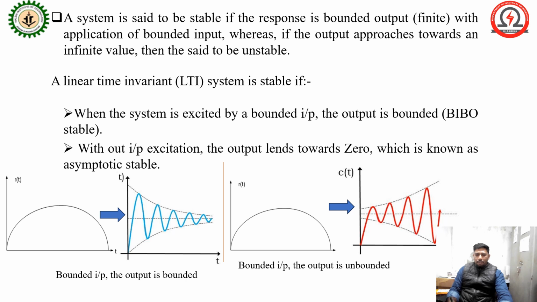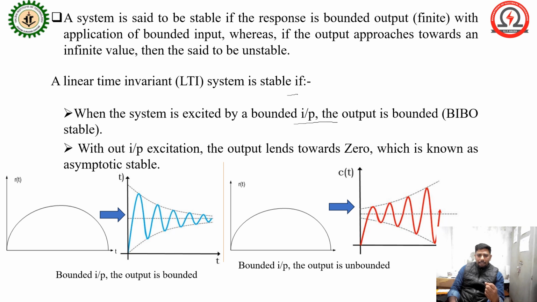So in this linear system, for a linear time invariant system to be stable, there are some criteria. First criteria, when a system is excited by a bounded input and the output is bounded, this type of stable system is called BIBO stable. Okay.